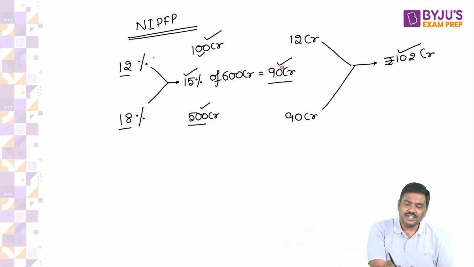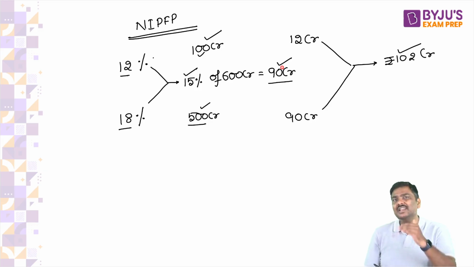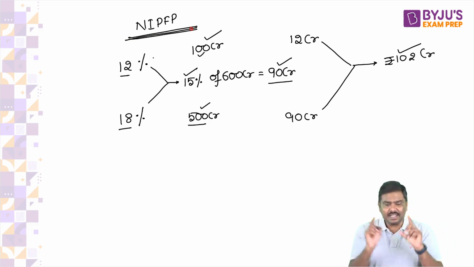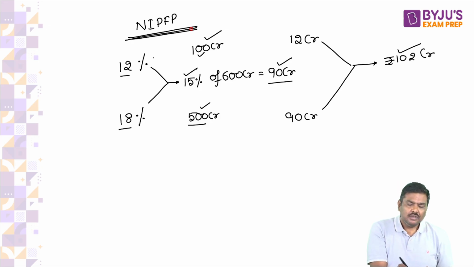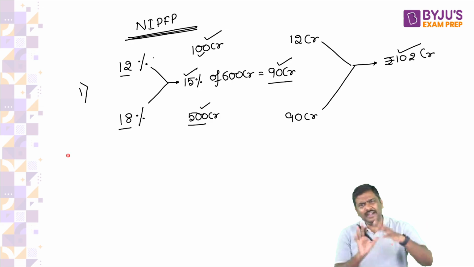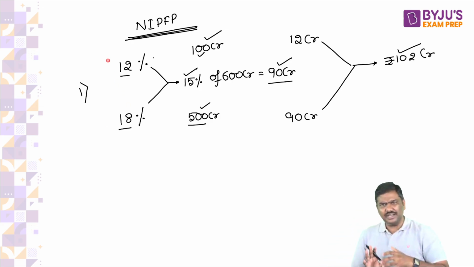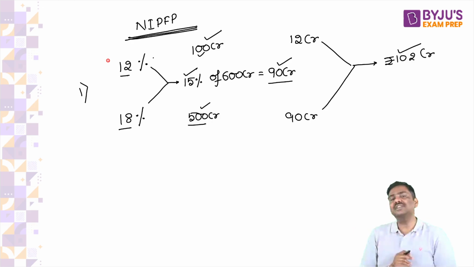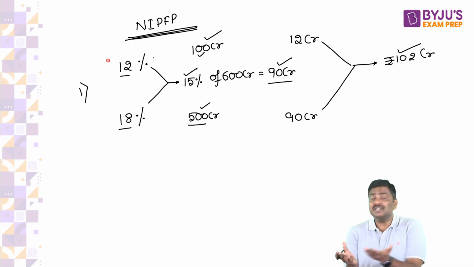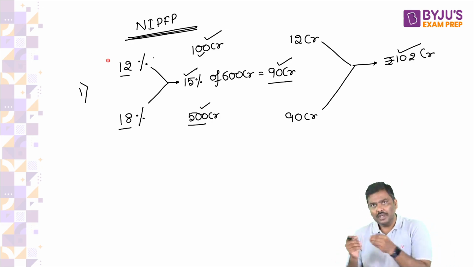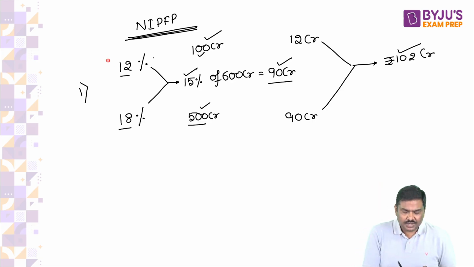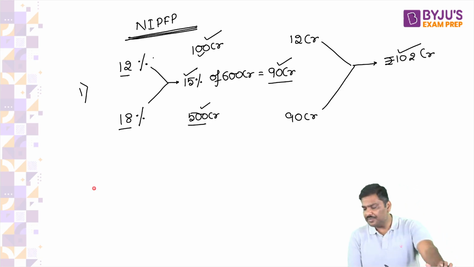There is a recommendation given by NIPFP, National Institute for Public Finance and Policy. It says, first recommendation is, let's implement it. Let's merge the 12 and 18% together and have a 15% GST rate. Now many of you will say, but sir, revenue losses. In order to adjust for revenue losses, please look at the second recommendation.